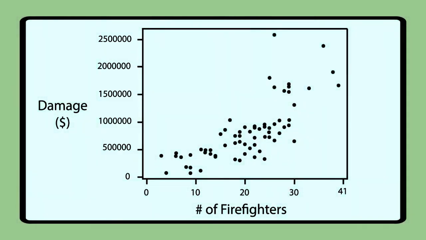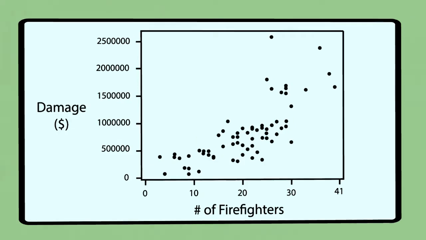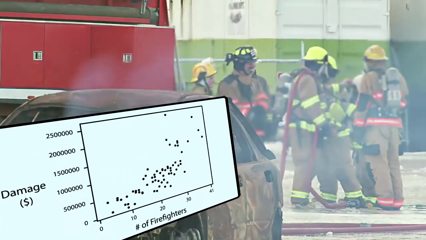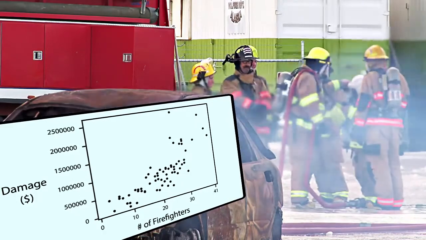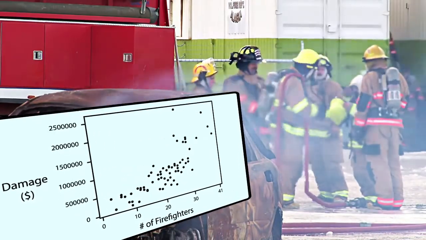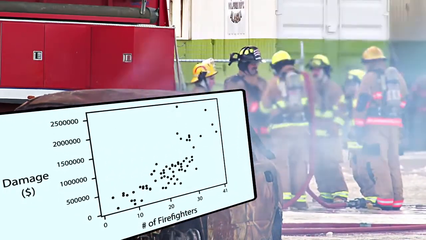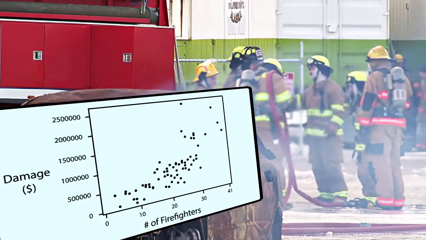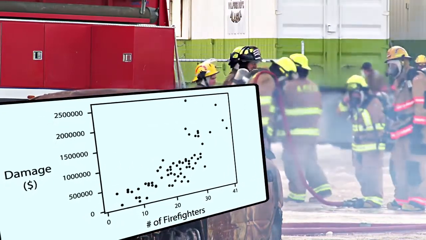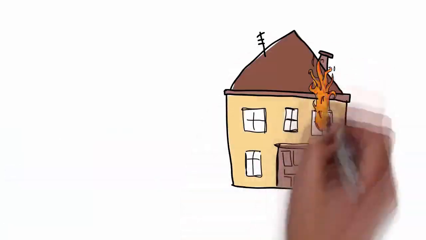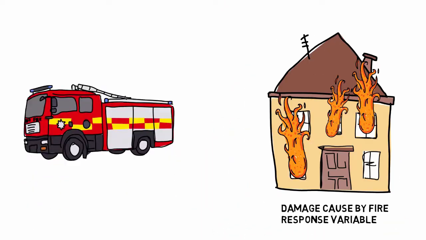The scatter plot clearly displays a fairly strong, slightly curved positive relationship between the two variables. Would it then be reasonable to conclude that sending more firefighters to a fire causes more damage, or that the city should send fewer firefighters to a fire in order to decrease the amount of damage done by the fire? Of course not. So what's going on here?